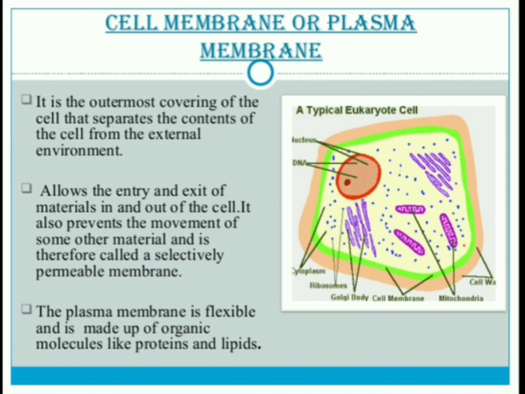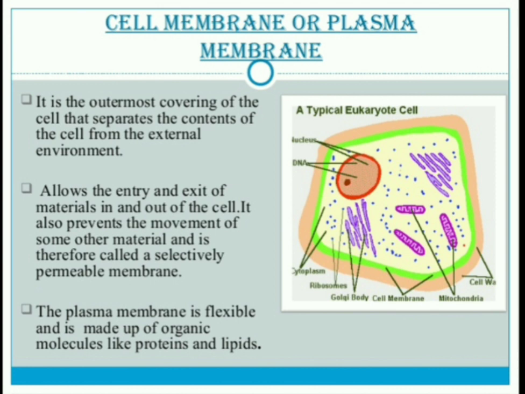Because the things that the cell needs can pass through the cell membrane, and what is not useful in the cell can exit out of the cell through the membrane. Then we can say it is a selectively permeable membrane.